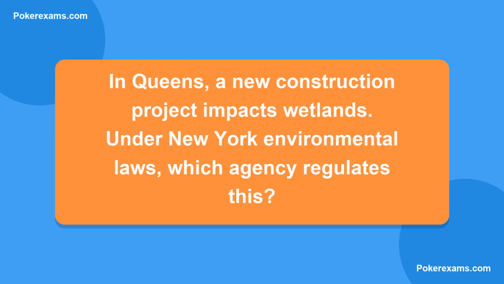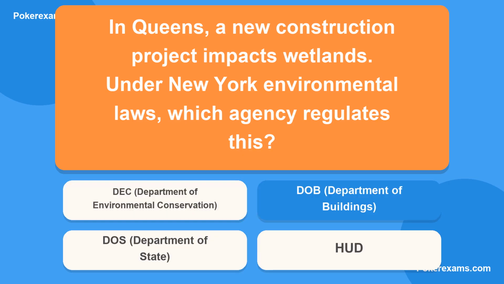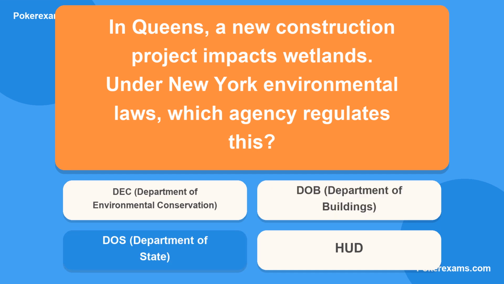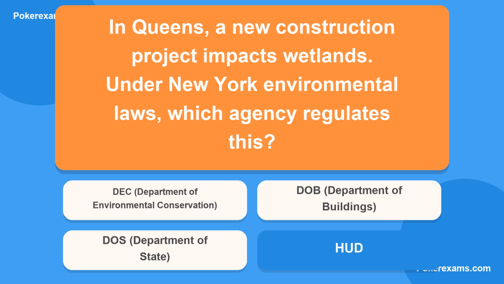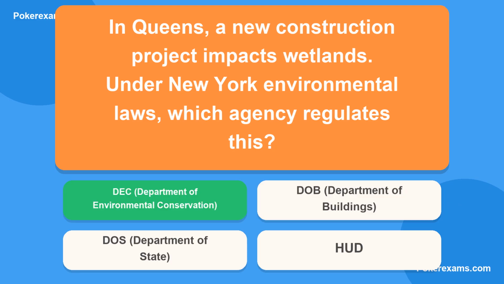Next question. In Queens, a new construction project impacts wetlands. Under New York environmental laws, which agency regulates this? Is it A, DEC, Department of Environmental Conservation? Or B, DOB, Department of Buildings? Could it be C, DOS, Department of State? Or lastly D, HUD? The correct answer is A.